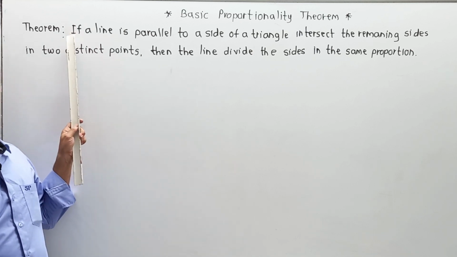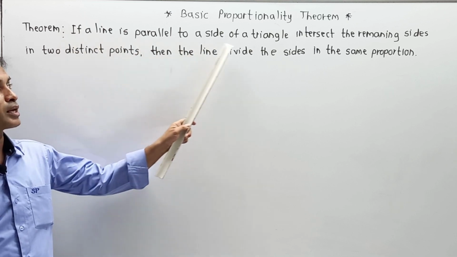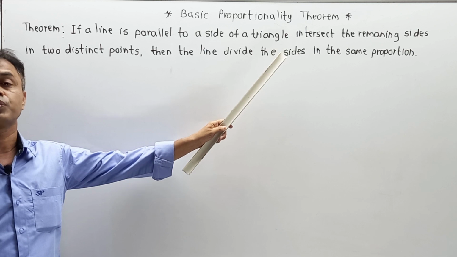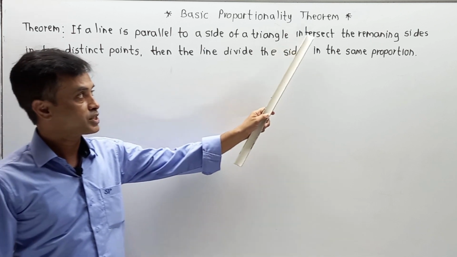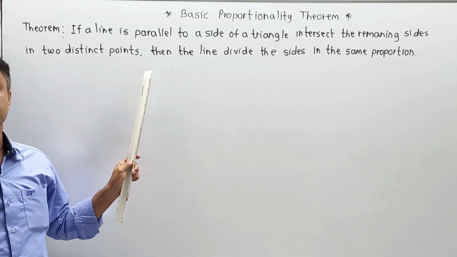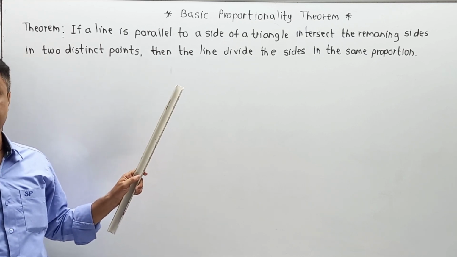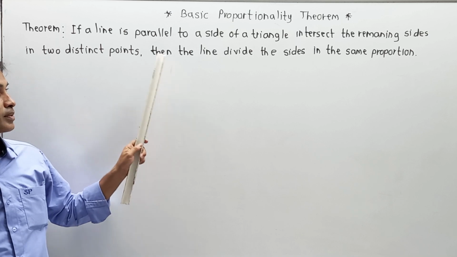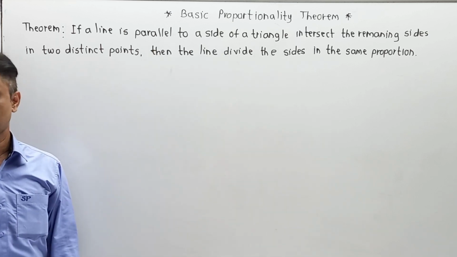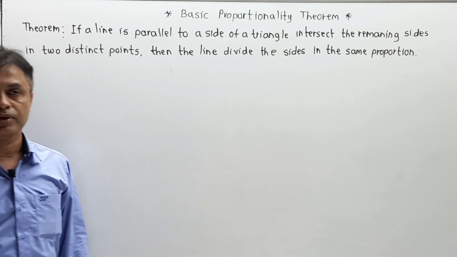In that case, first part, if a line is parallel to a side of a triangle, means there is a triangle, and in the triangle we have to introduce one additional line which intersects the remaining two sides in two distinct points, means the line divides the remaining two sides. Then the line divides the sides in the same proportion. What does it mean? Try to understand the part over here.